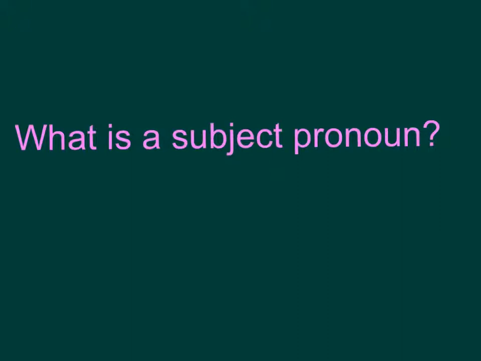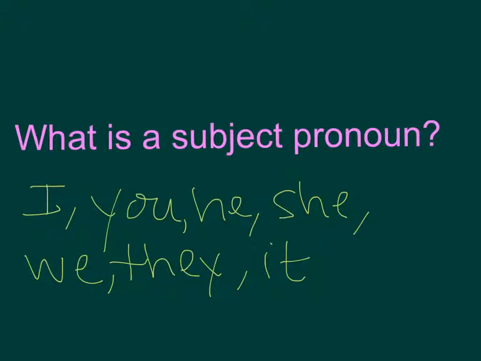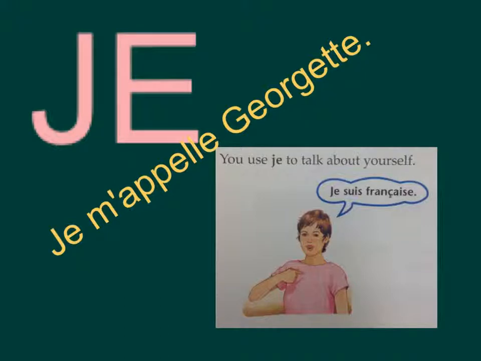So you might be wondering, what is a subject pronoun? In English, a subject pronoun is how we start sentences. Just to show you a few examples, I, you, he, she, we, they, and it are all subject pronouns. For example, I go to the store. You saw a dog. All of these start out the sentence and they're referring to a person or sometimes a thing. So here comes the French.